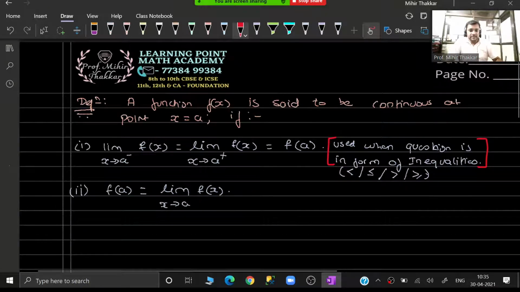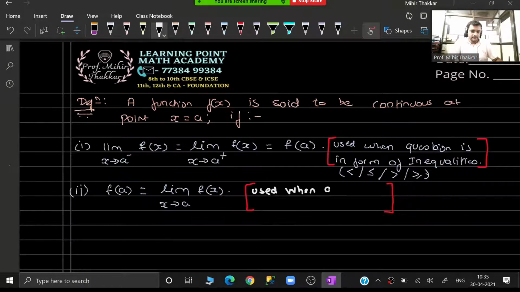Whereas when I am given the second condition, the question is in the form of equal to or not equal to. The condition is given to us in the form of equal to or not equal to. I'll show you an example so that you understand it better.